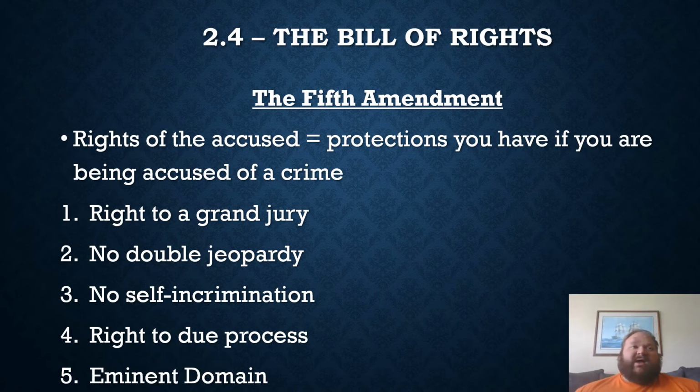All right. So eminent domain is the government can't take something without paying you first. For example, if the government wanted to build a power line through your neighborhood and it was going to go over your line, they're going to have to put a big power pole on your property. The government has to pay you for that. Or if they want to build a road where your house is, they have to pay you fair market price for your house. Now, if you refuse, they'll still take it and give you the money, but you have a right to be compensated for anything the government takes from you.